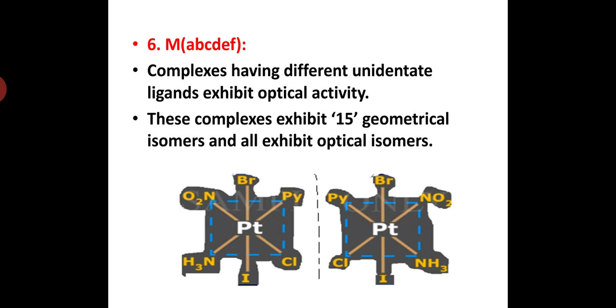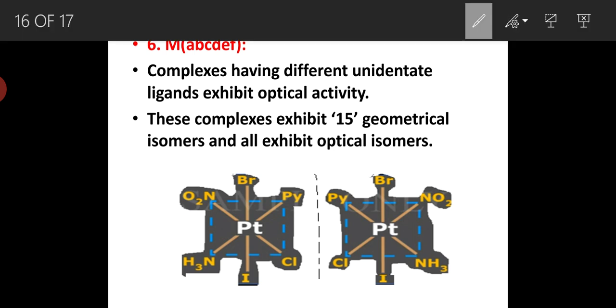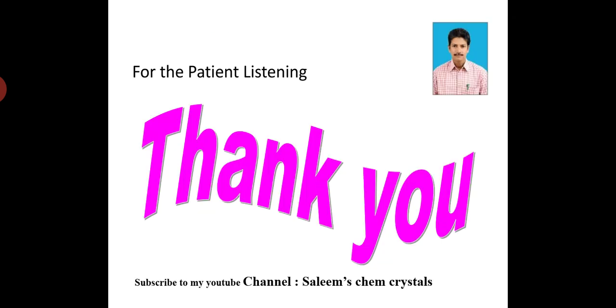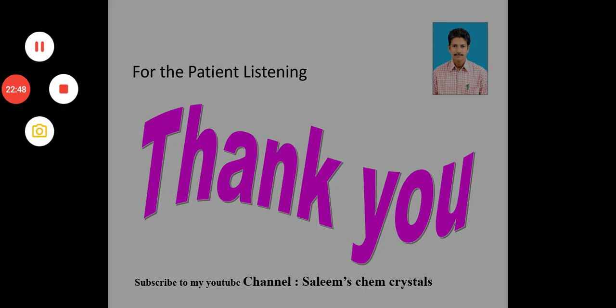Then the last one is the MABCDEF type of complex. Complexes having different unidentate ligands exhibit optical activity. These complexes exhibit 15 geometrical isomers and all exhibit optical activity. So these are dextro and levo mirror images of each other. So these exhibit optical activity. Thank you for your patient listening. Thank you.